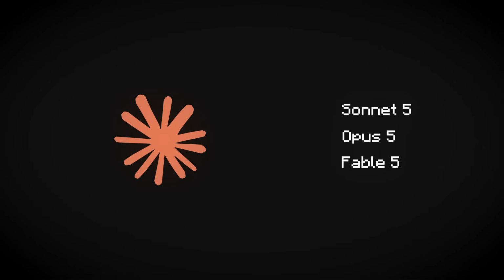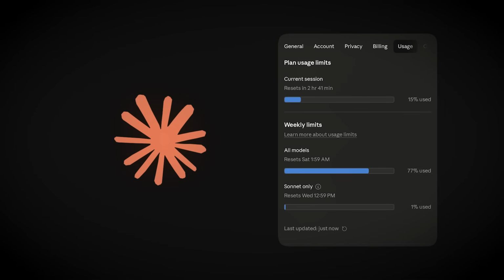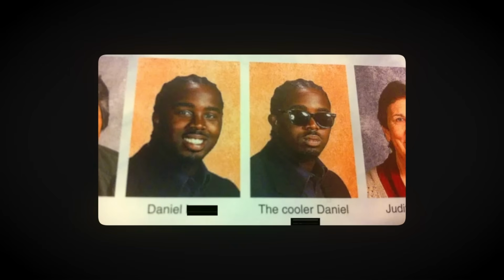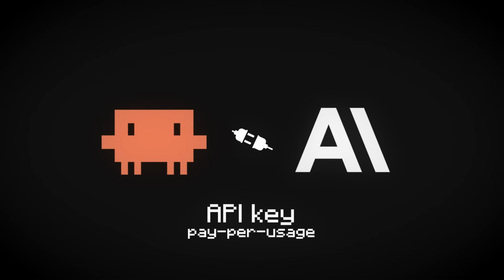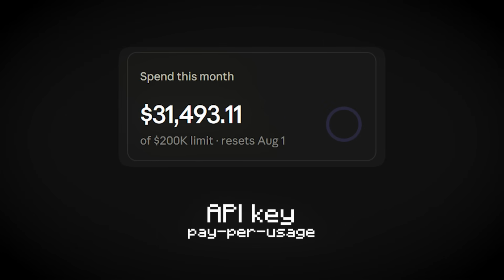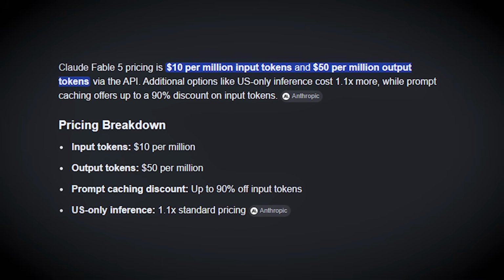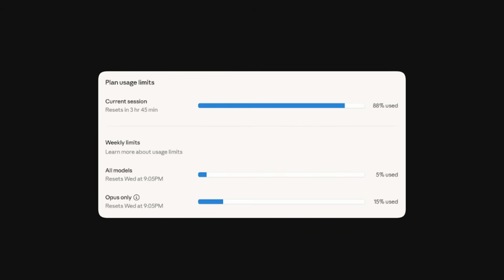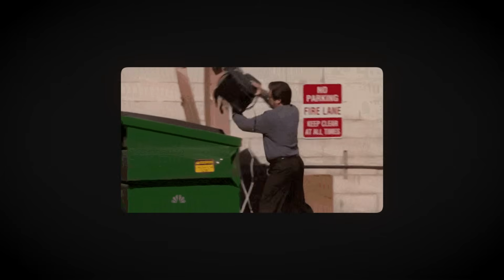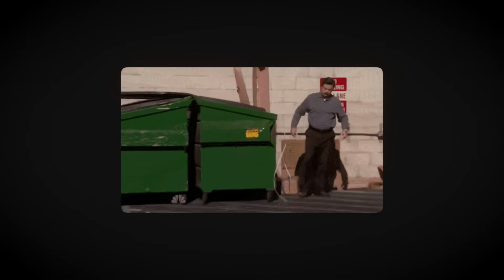Anthropic is pretty good at making AI models, but you know what else they are good at? Annoying the absolute out of their users. You see, there are two ways to use Claude Code. You can connect it to the Anthropic platform via your API key, in which case you pay per usage, and that is stupid expensive. 1 million tokens of Fable costs $50. Or you can use so-called OAuth, meaning you can log into your Anthropic account and use your monthly plan for Claude Code until you hit your daily usage limits. And you had no choice but to wait 24 hours until your limits reset.